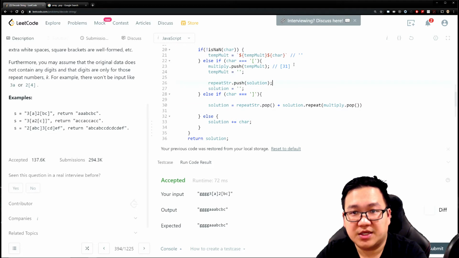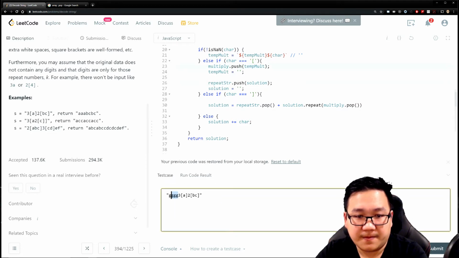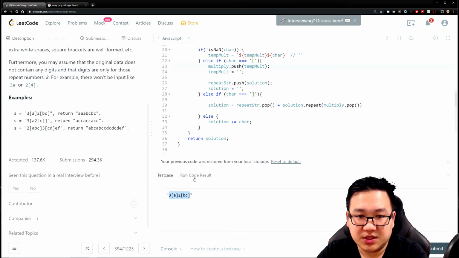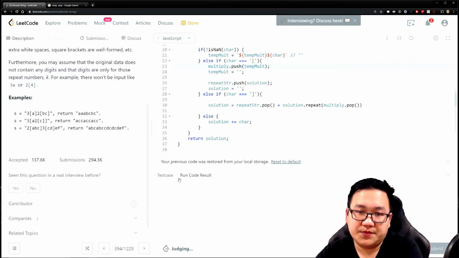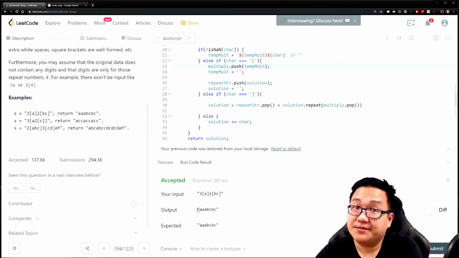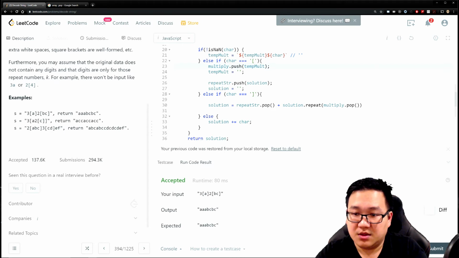Of course, it's not gonna run 31 times. In our test case right here, I'll just delete that. In the test case here, you know, it should have this solution. So let's try running it. Run the code. Great. Let's try putting some more advanced things like this. Boom. Put the test case in here. For those who don't know, you can actually put your own custom test case. Run.